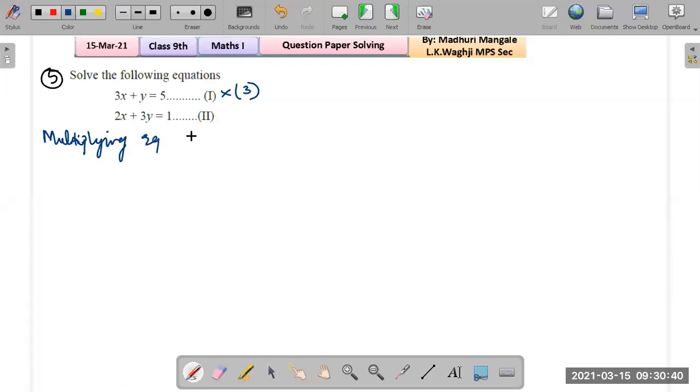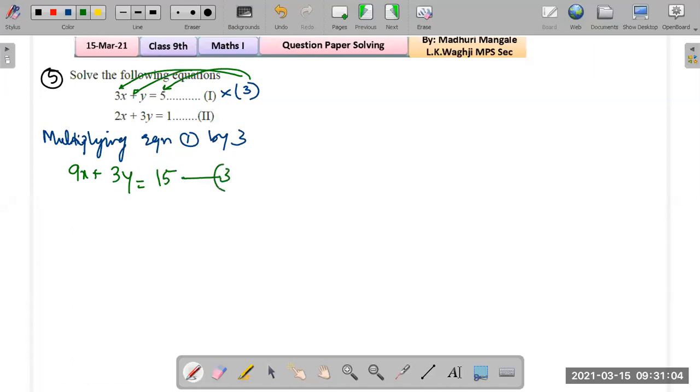Multiplying equation 1 by 3. What do we get? We are multiplying each term by 3. Each term. So that will be 3 into 3x, that is 9x, plus 3 into y, that is 3y, equals to 3 times 5, that is equals to 15.